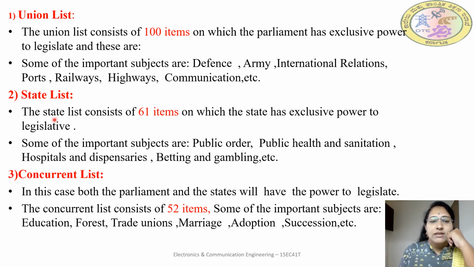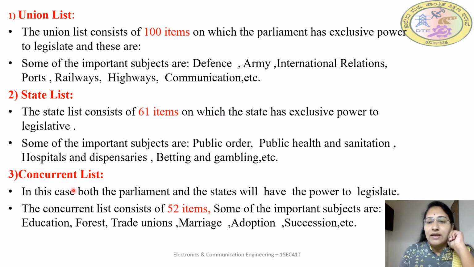State list. The state list consists of 61 items on which the state has exclusive power to legislate. So that means on these 61 items only the state has the power to make the laws. The important subjects listed in these are public order, public health and sanitization, hospitals, dispensaries, betting and gambling, and some others. Okay.